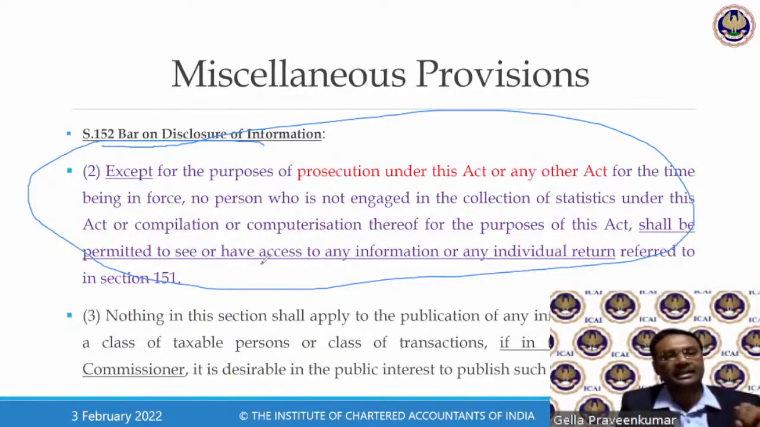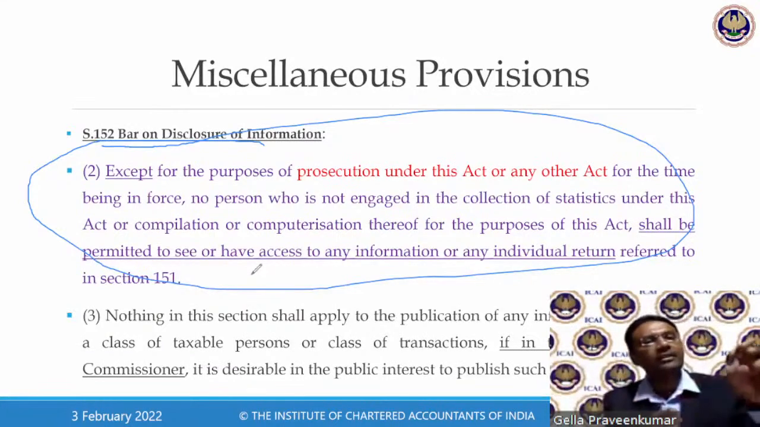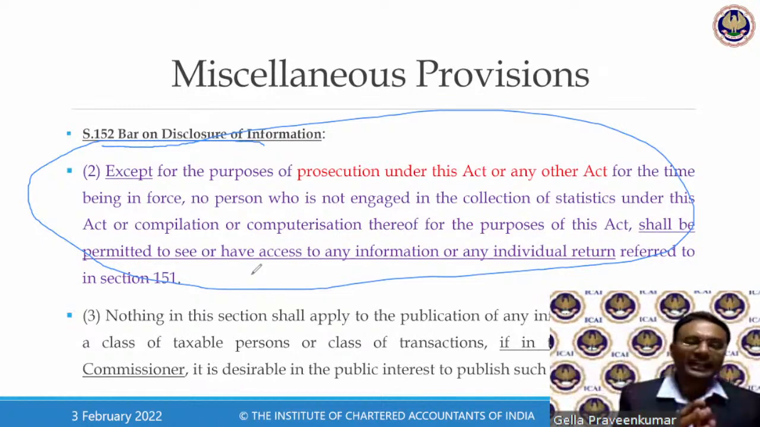October, this amendment has come into picture. Except for the purpose of prosecution under this act, for the time being in force, no person engaged in collection of statistics under this act shall access the data. It is permitted only to the person who is acting under section 150 or 151. They simply say that any information which is collected for section 150 or 151, they are the only people who are authorized to work on the data.